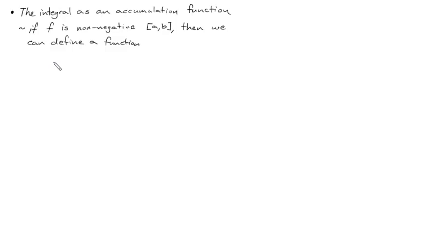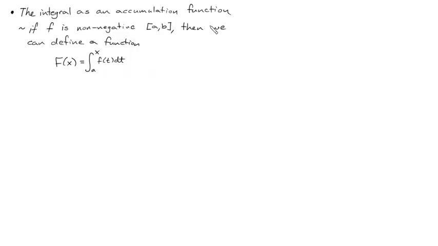We're going to define our function, capital F of x. Now, this is the first time we're going to see the integral as a function. We'll say this is the integral from a to x of f of t dt. I really want to highlight here, the t that shows up in there is merely a placeholder, a dummy variable that we're working with. If you want to call it f of x dx, you're still not wrong, but you have to understand that there's a difference between f of t and capital F of x.